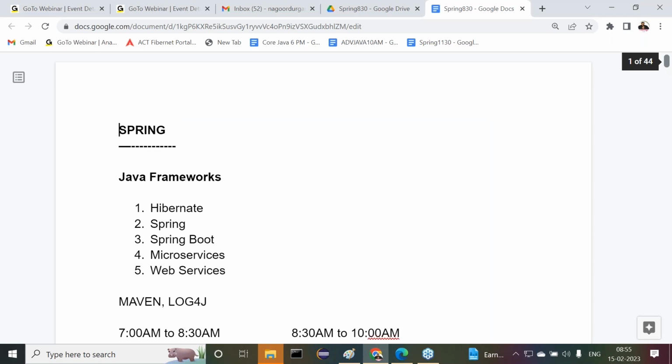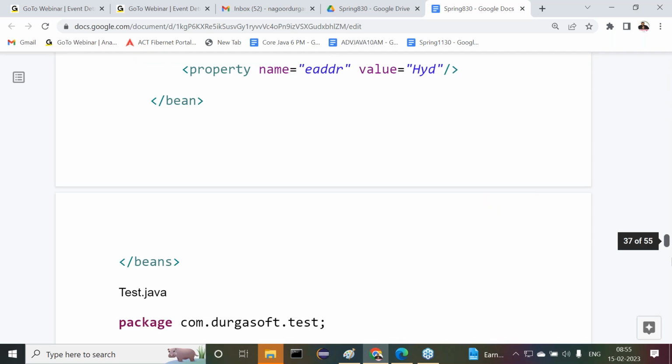Now tell me, overall, in how many ways are we able to provide bean configuration details to the IOC container? In 3 ways. What are the 3 ways? First one is XML configurations. Second one is Java based configurations, and third one is annotation based configurations. Observe carefully.